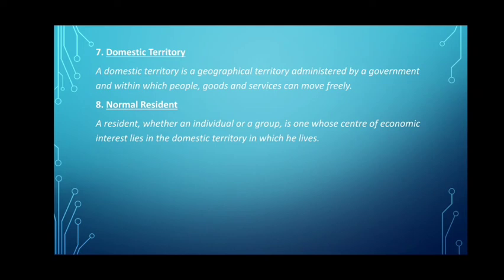Okay. So domestic territory is a geographical territory which is administered by a government. And moreover, one important characteristic of the domestic territory is that within a domestic territory, people, goods and services can move freely without any restriction.